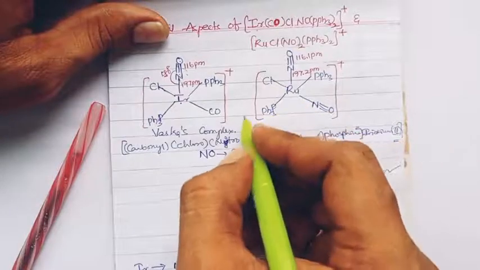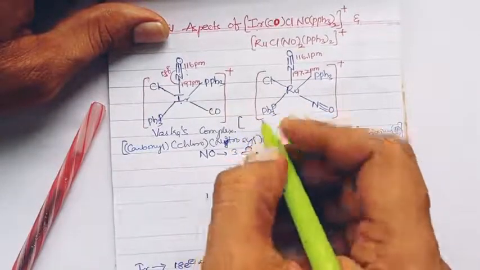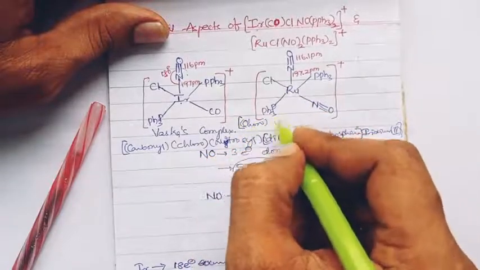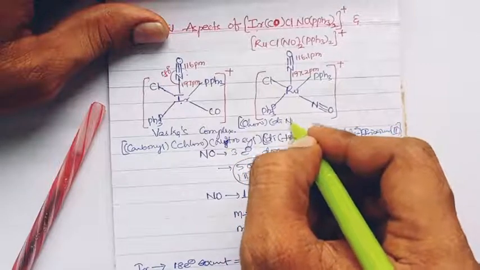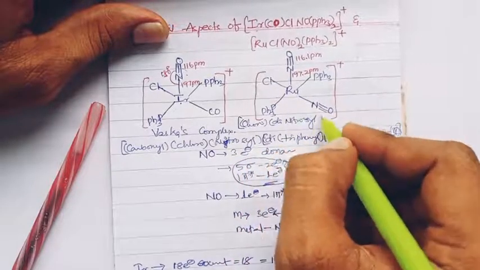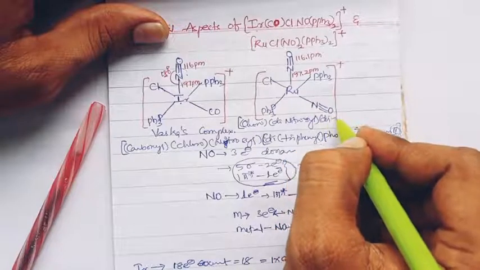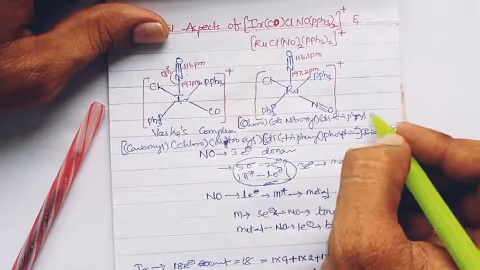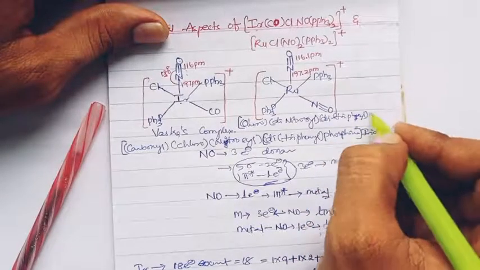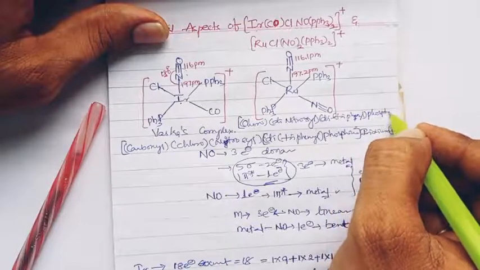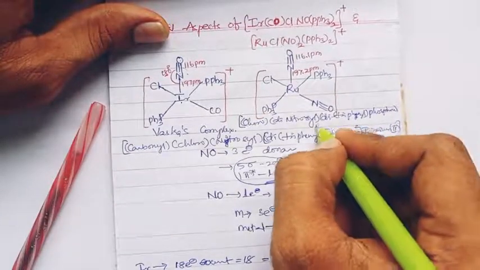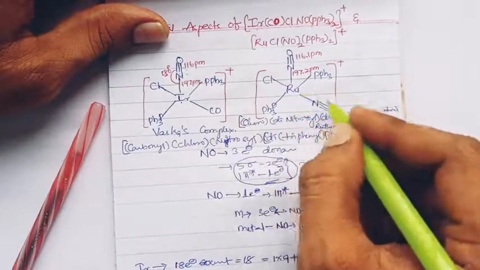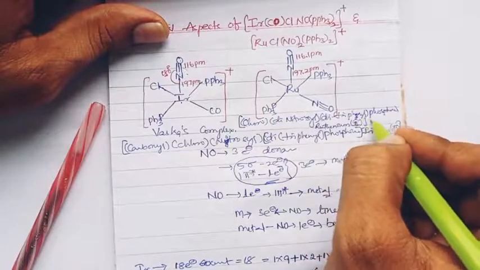Coming to the ruthenium complex nomenclature, it would be chloro dinitrosyl ditriphenylphosphine ruthenium 2 ion.